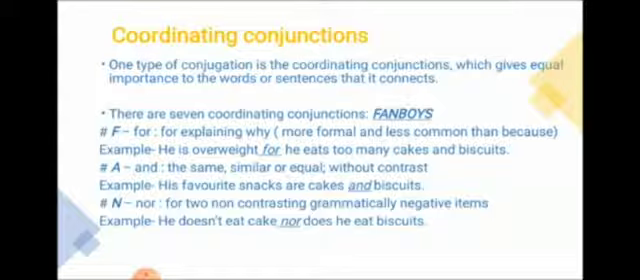There are commonly seven coordinating conjunctions, which are remembered by the name FANBOYS. F means for. For is a conjunction which explains why, the reason. It is normally formal and is not used as we use because. For example, he is overweight for he eats too many cakes and biscuits.